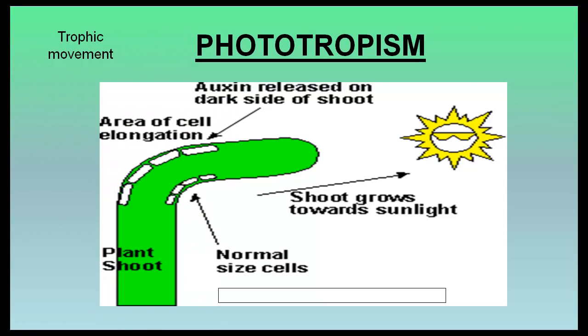Phototropism. It is directional growth movement of curvature which occurs in response to unidirectional exposure to light. Phototropic movement is generally caused by increased auxin on the dark side and lesser auxin on the illuminated side. It causes more growth on the dark side of stem, causing it to bend towards the source of light.